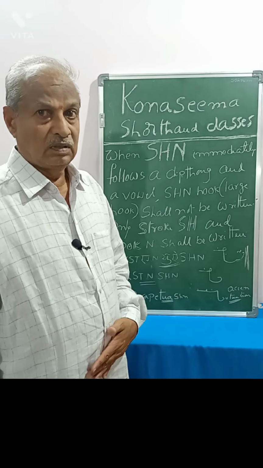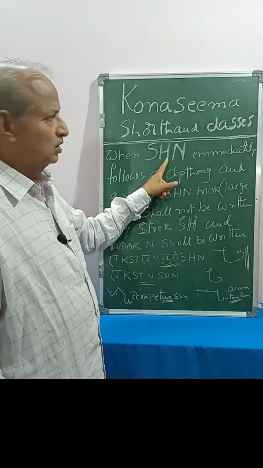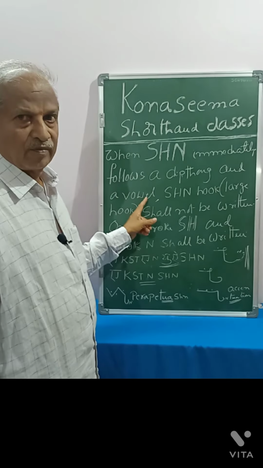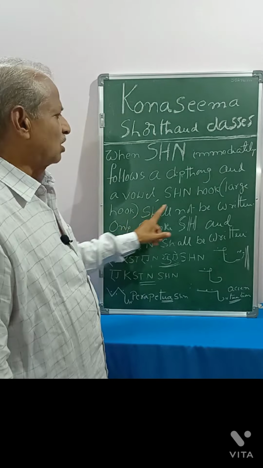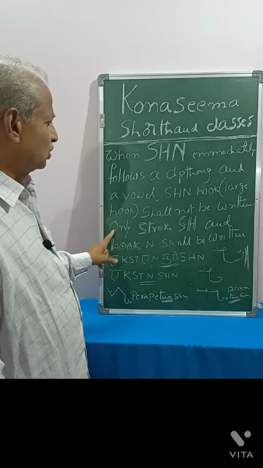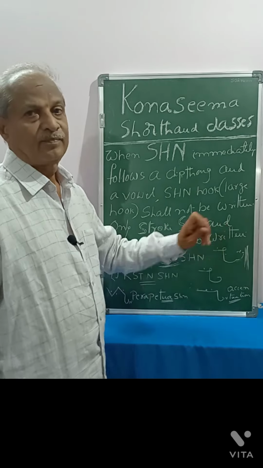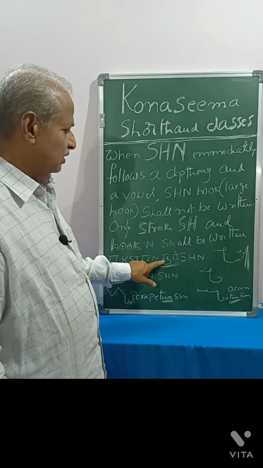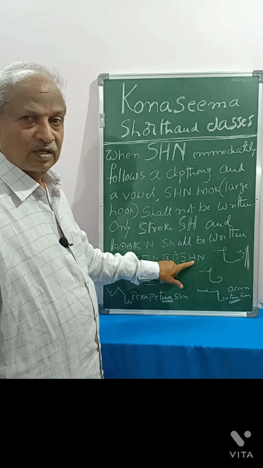See the last part of the chapter. When Shun immediately follows a diphthong and a vowel, the Shun hook, that is the large hook, shall not be written. Then what to write? Only the stroke ish and the hook n shall be written. Examples: extenuation. Here a diphthong and a vowel precede the Shun hook.